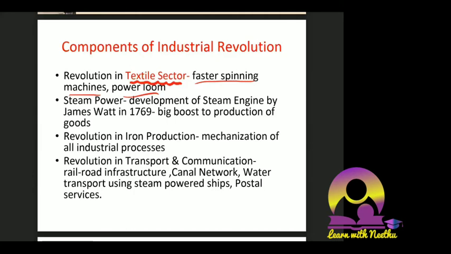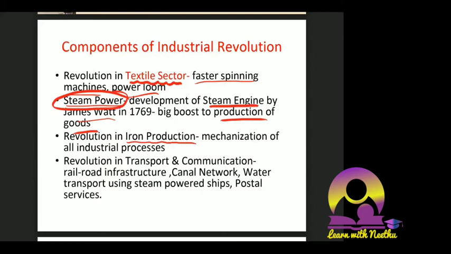Okay, then steam power. Development of the steam engine by James Watt in 1769 was a big boost. You don't have to remember all these things, just the data. Just think that steam power was developed, and because of that the steam engine could operate, and production of goods and items happened because of this. Revolution in iron production: iron also helped the industrial revolution to happen, because mechanization of all industrial processes was through iron. So that was an important key factor.